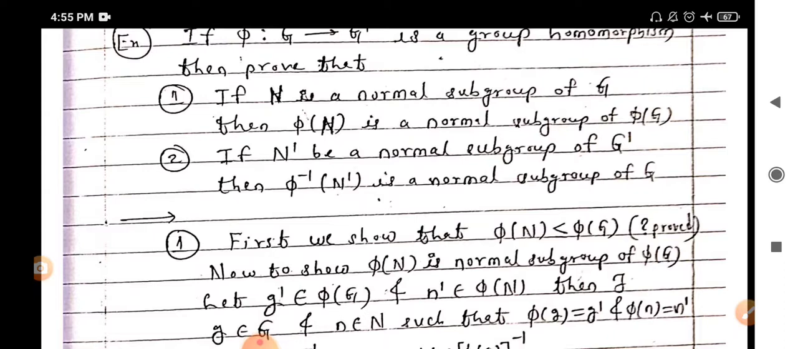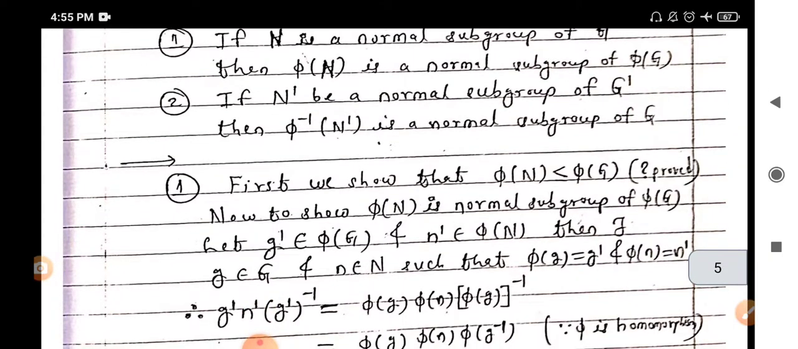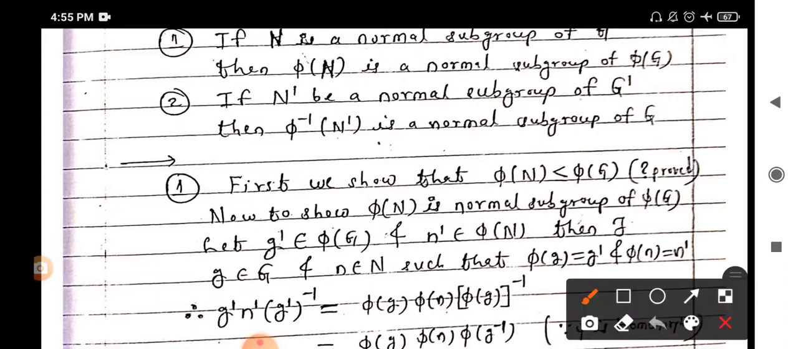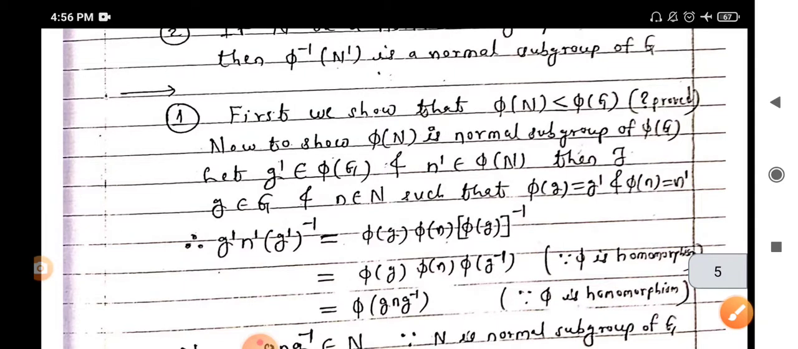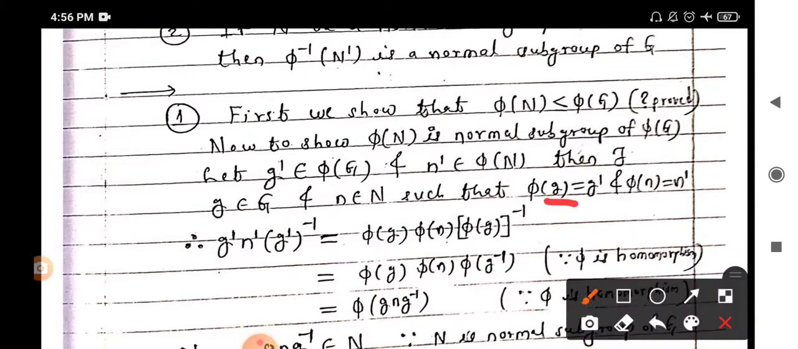Since N is a subgroup of group G, then by the property of homomorphism phi of N is a subgroup of phi of G. Now to show the normality criteria, to show that phi of N is normal in phi of G, consider any element g dash in phi of G and n dash in phi of N. Then there exist elements g belongs to G and n belongs to N such that, from the definition of mapping, phi of g equals g dash, phi of n equals n dash. Then g dash n dash g dash inverse is equal to phi of g, phi of n, phi of g, bracket, inverse.